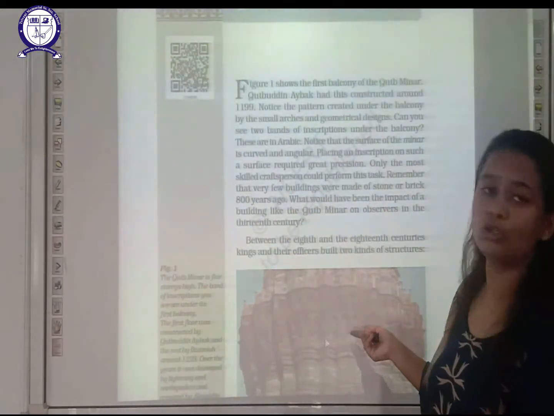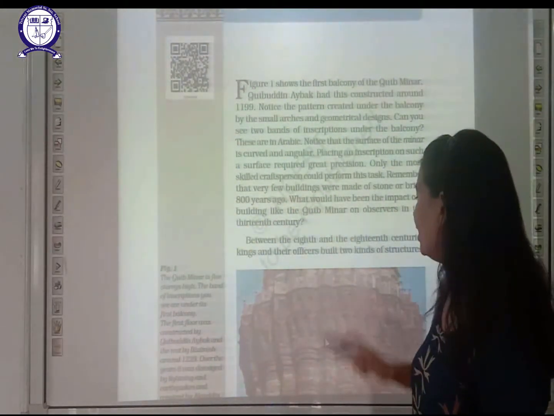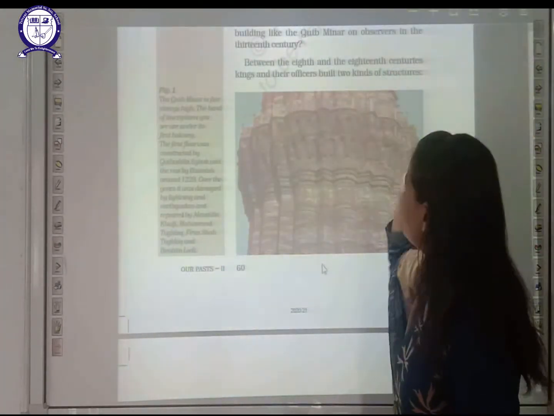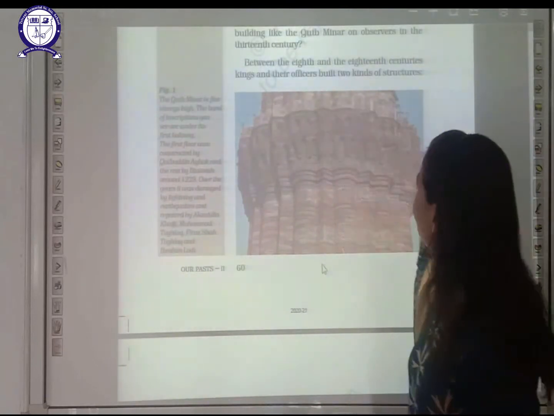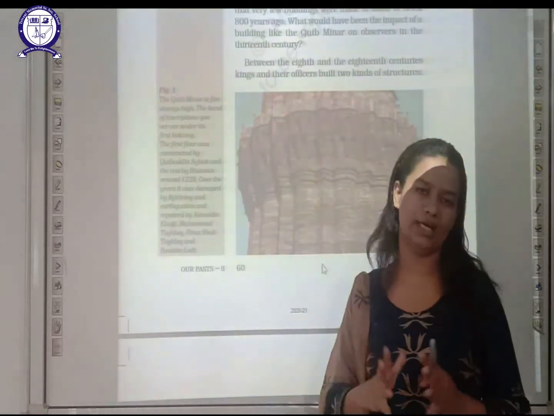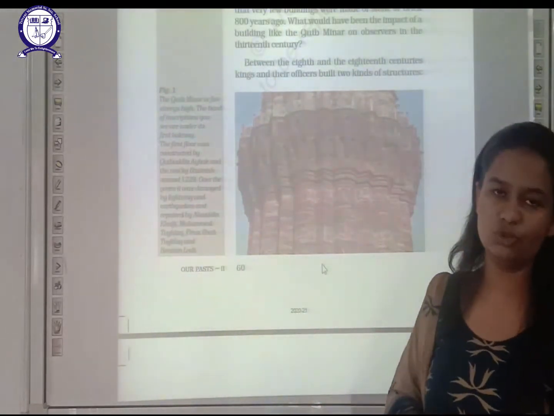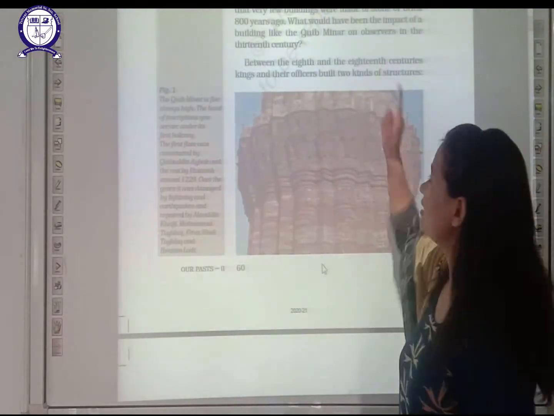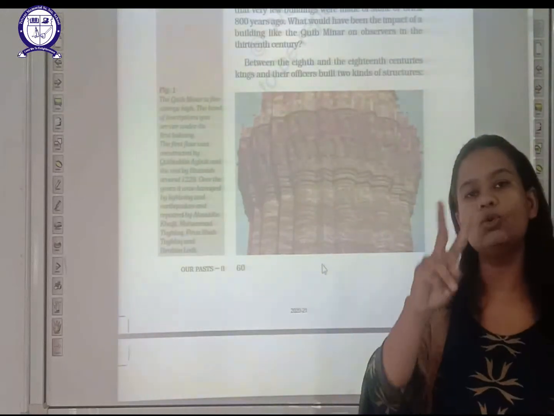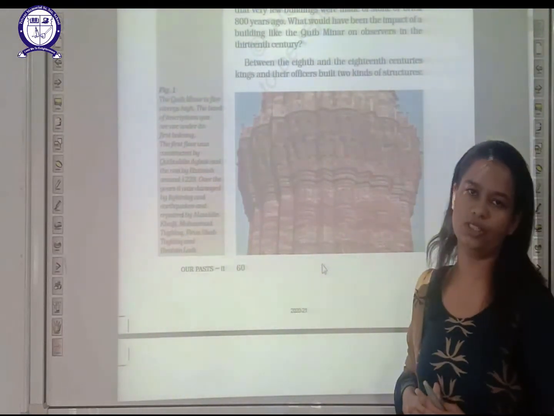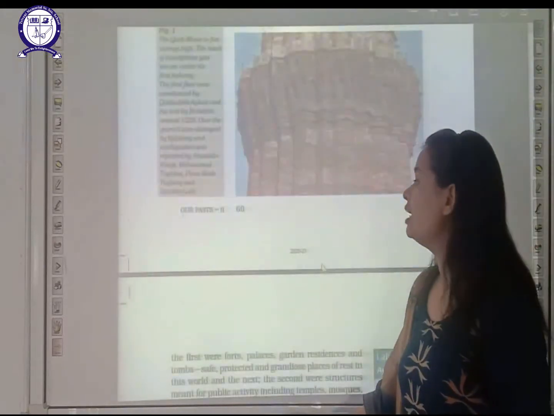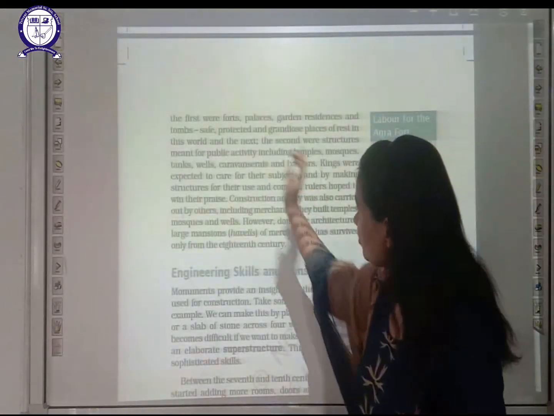You can see that in this building also. Now what is said here? Between the 8th and the 18th centuries, kings and their officers built two kinds of structures. Basically two types of building structures were found everywhere. Now what are these two types?